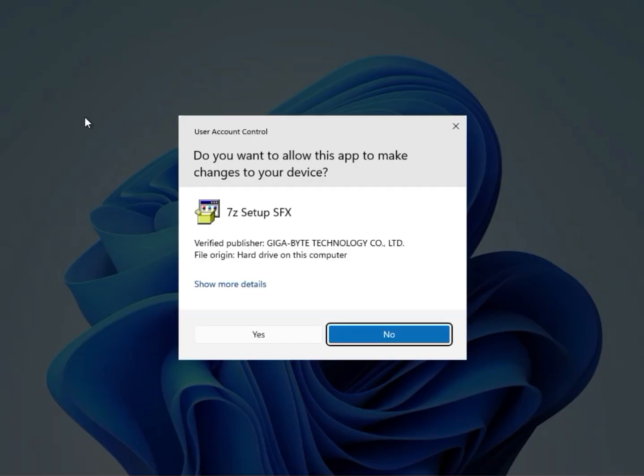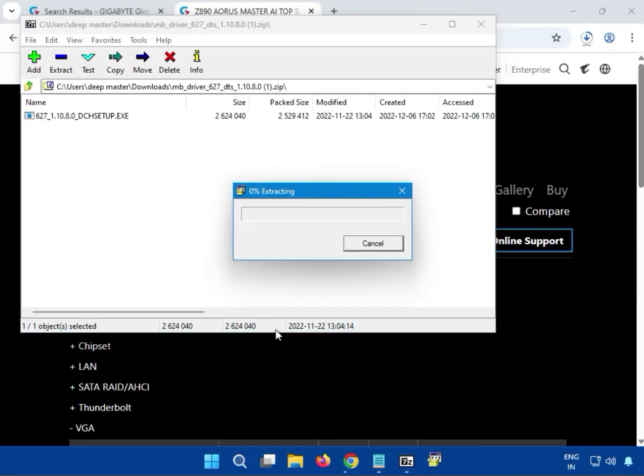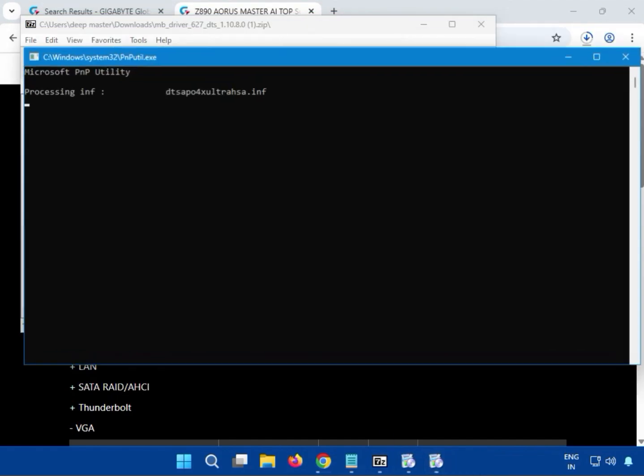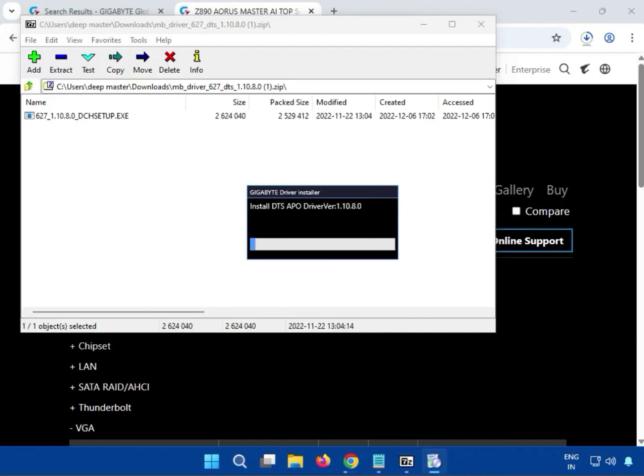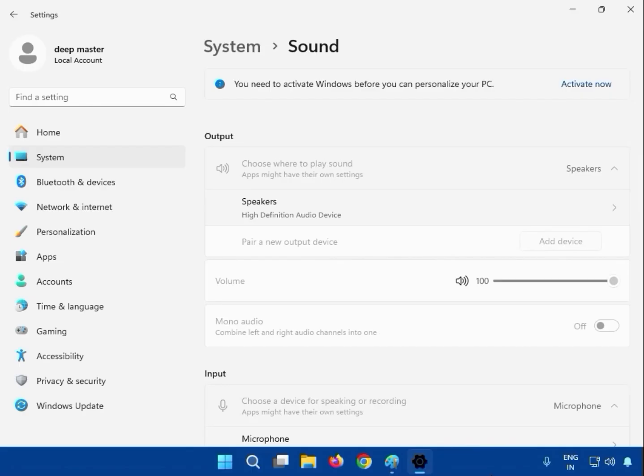Now this is extracting data, click on yes. You can see here now this is installing by the cmd command. Wait a few seconds, it will install automatically. So now this is completed, then close it.